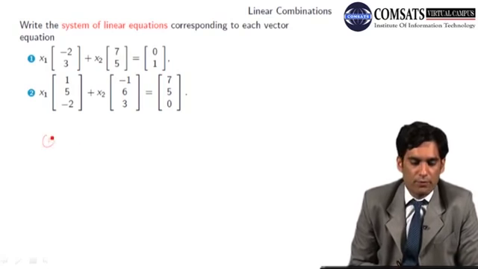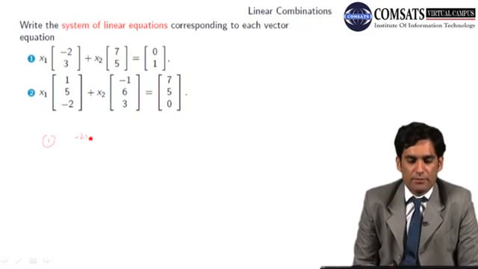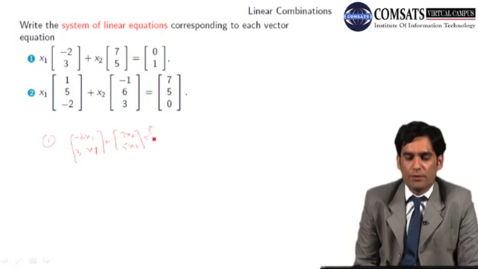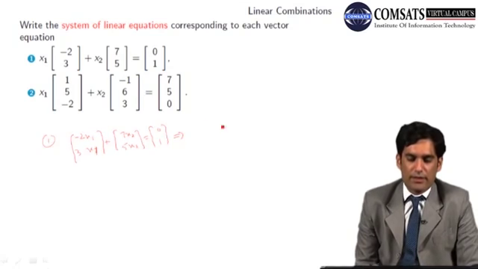For example, the first can be written as x1 times (-2, 3) plus x2 times (7, 5) equals (0, 1). Now I am going to add the left hand side.